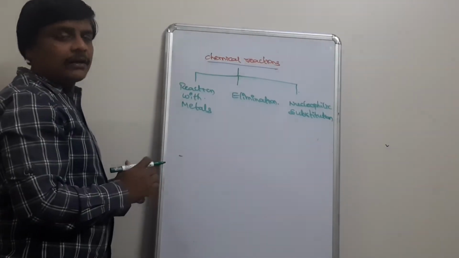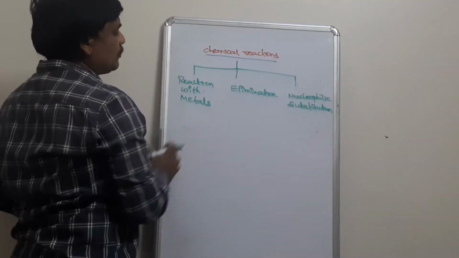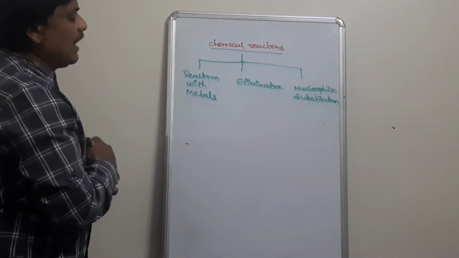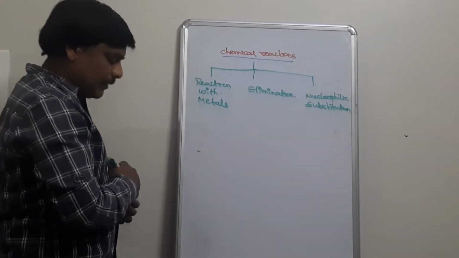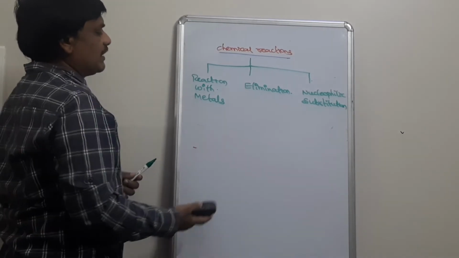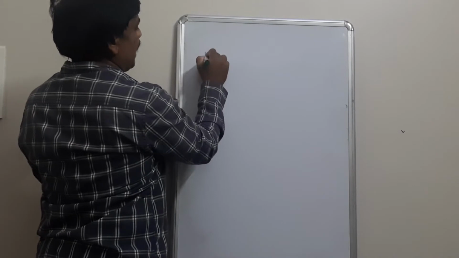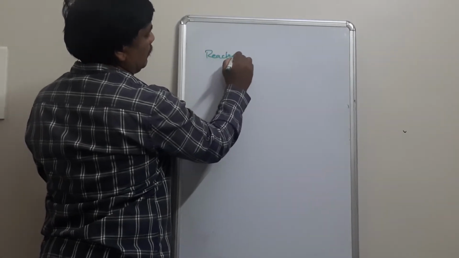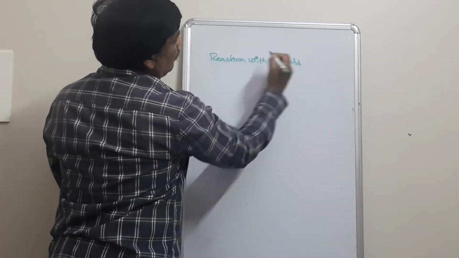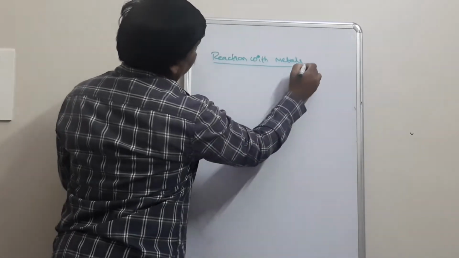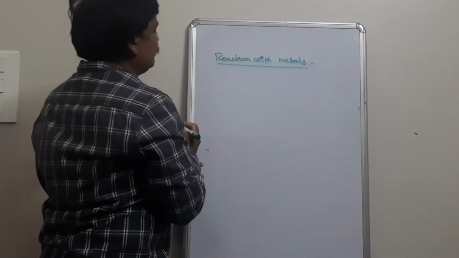Chemical reactions exhibited by haloalkanes can be broadly classified into three types. One is reaction with metals, the second is elimination reaction, and the third is nucleophilic substitution reaction. So we will discuss them one by one. First one is reaction with metals.